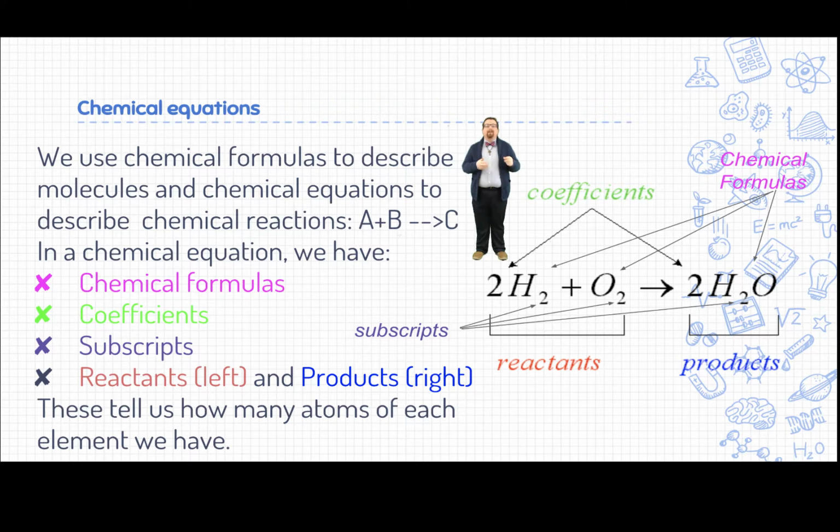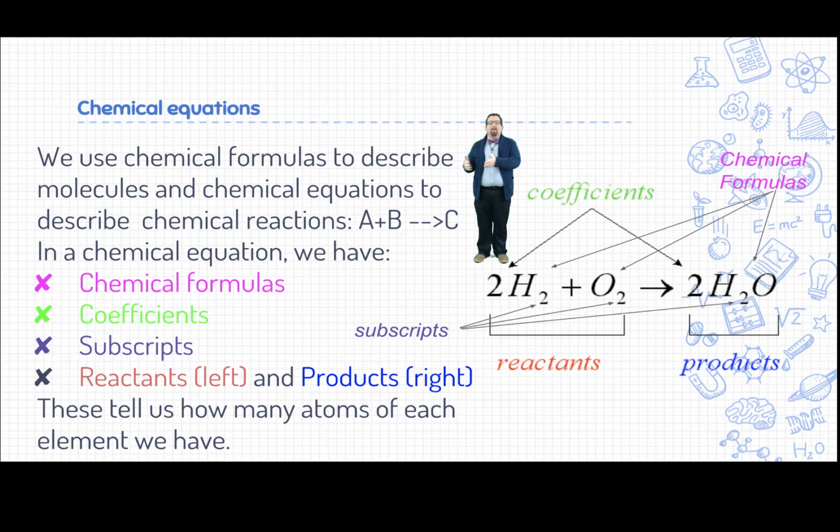So for H2, there are 2 atoms of hydrogen, or for H2O, there's 2 atoms of hydrogen and 1 atom of oxygen. The only other numbers we have in a chemical equation are the big numbers in front of a chemical formula. These are called coefficients, and they tell us how many molecules of that substance we have. So in this case, we have 2 molecules of H2, 1 molecule of O2, and 2 molecules of H2O. Lastly, we've got the big arrow in the middle. This splits up the before and after sections of our chemical change.